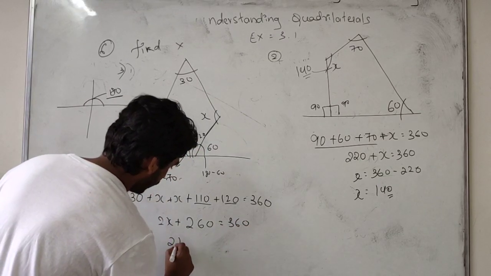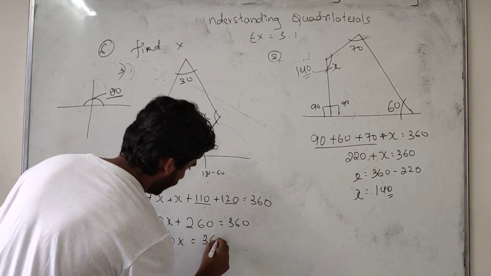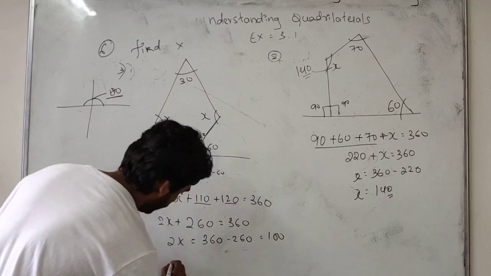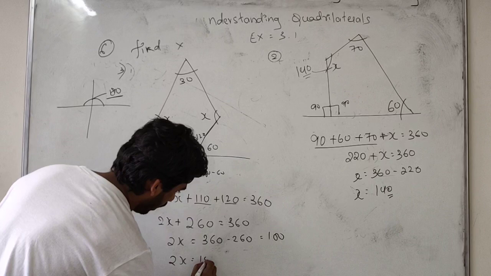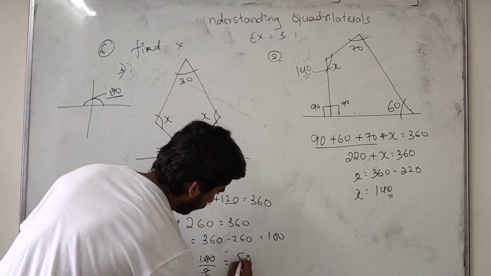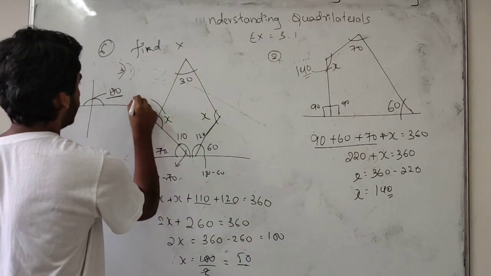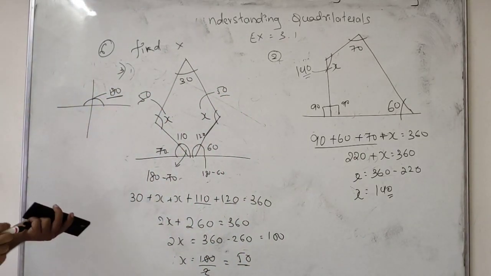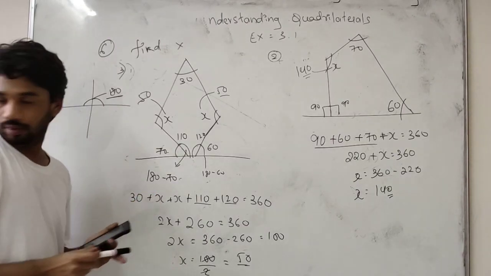So you will get 2x is equal to 360 minus 260, which is 100. So finally we will get 2x is equal to 100. We will take 2 to the downside. It will be 50. So x value will be 50. Okay, students, got it? It is very easy. Okay, note it down.